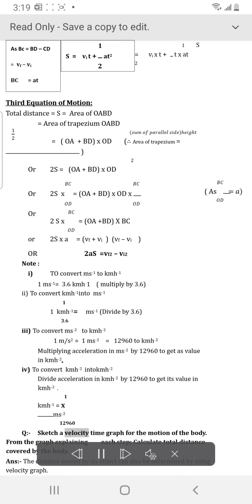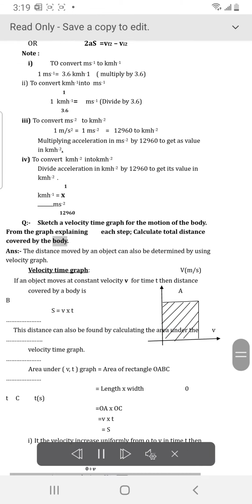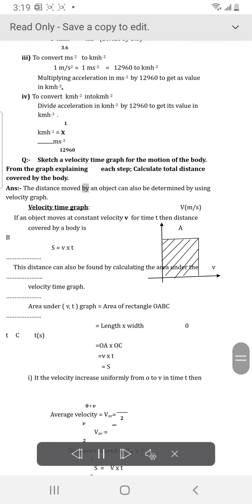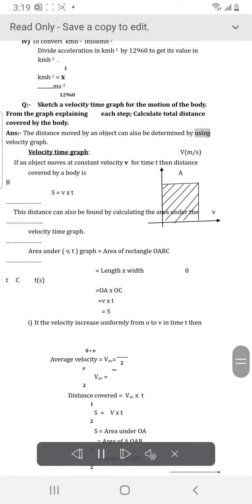Q. Sketch a velocity time graph for the motion of the body. From the graph, explaining each step, calculate total distance covered by the body. ANS. The distance moved by an object can also be determined by using a velocity graph. Velocity time graph. If an object moves at constant velocity v for time t, then distance covered by a body is AB.